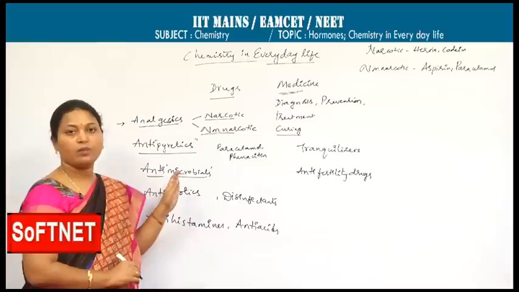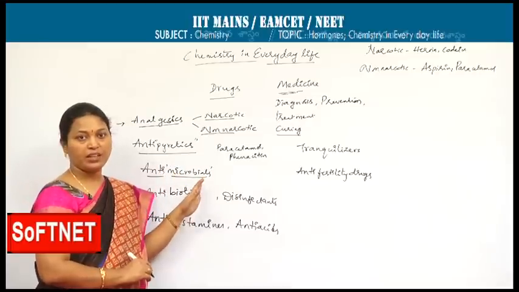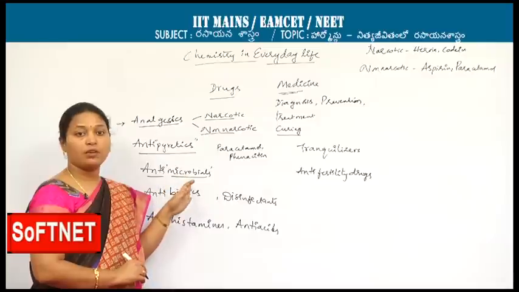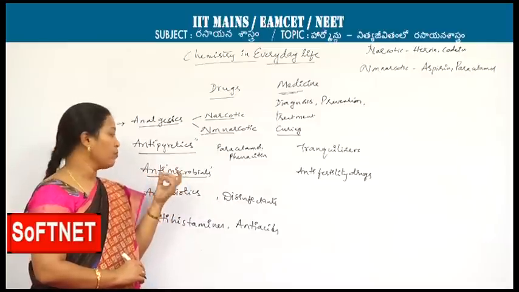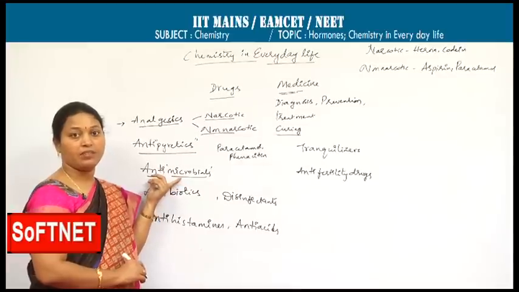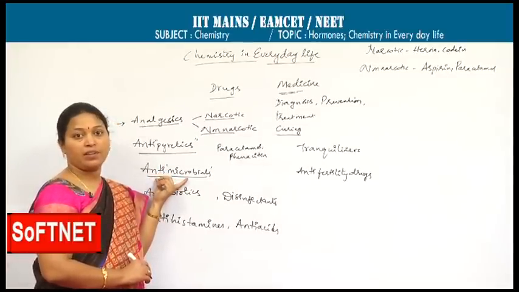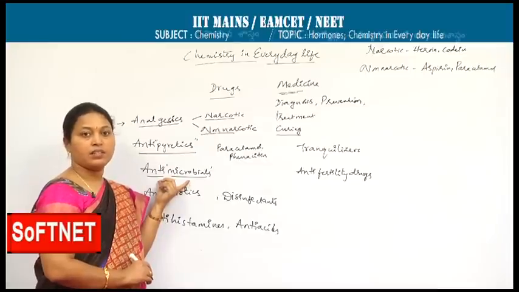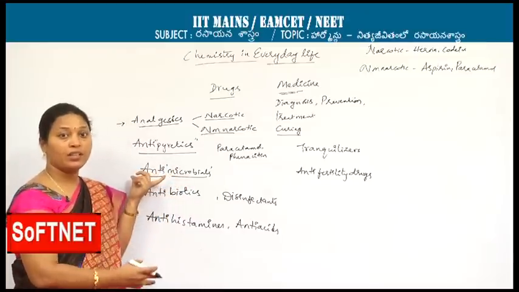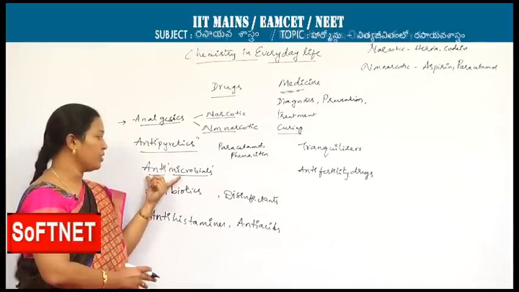Next, antimicrobials. One should know what microbes are. Microbes are organisms which are invisible to the naked eye, like bacteria, fungi and viruses. Those can be controlled by using antimicrobials. There are certain secretions in our human body which also behave as antimicrobials. The best antimicrobials are saliva and tears, which have certain chemicals that control certain body microbes which are able to cause diseases.